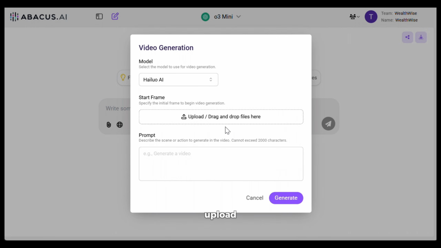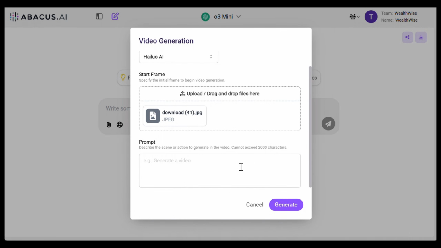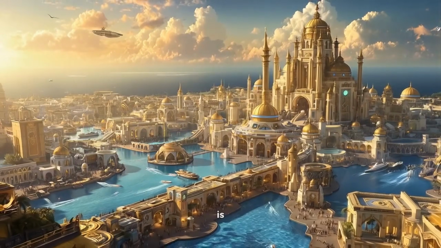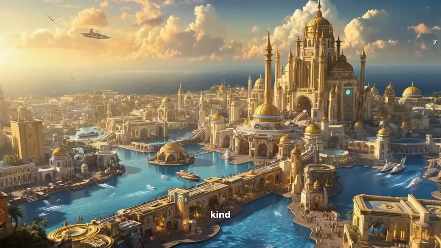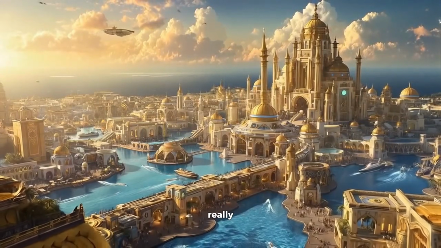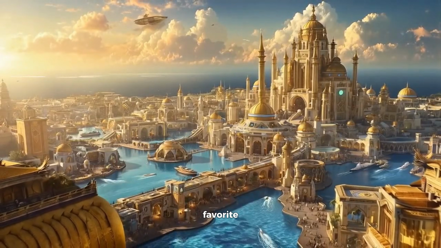Now you need to upload the image here. After that, you need to give it a prompt. I will give it a simple prompt like this and hit generate. And here is the output. This is looking amazing, isn't it? Look at the movements. They're so smooth and without any kind of weird distortions. This is looking really nice. This is why Minimax is my favorite video generator.